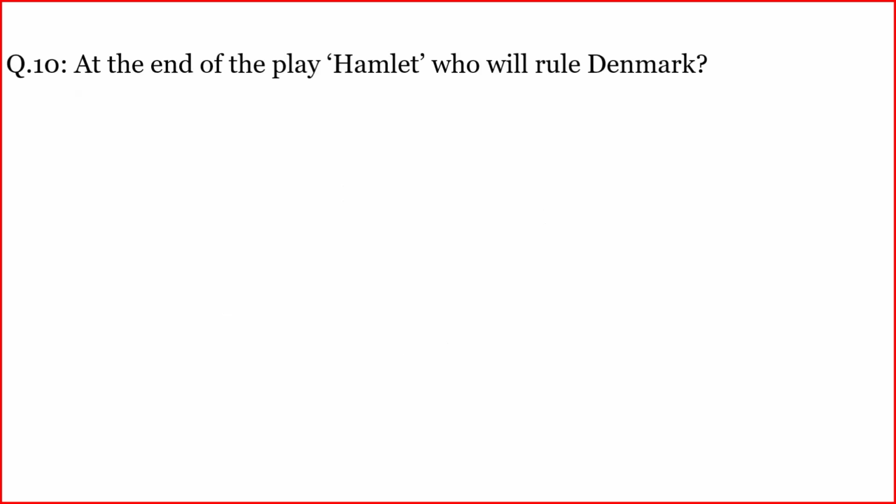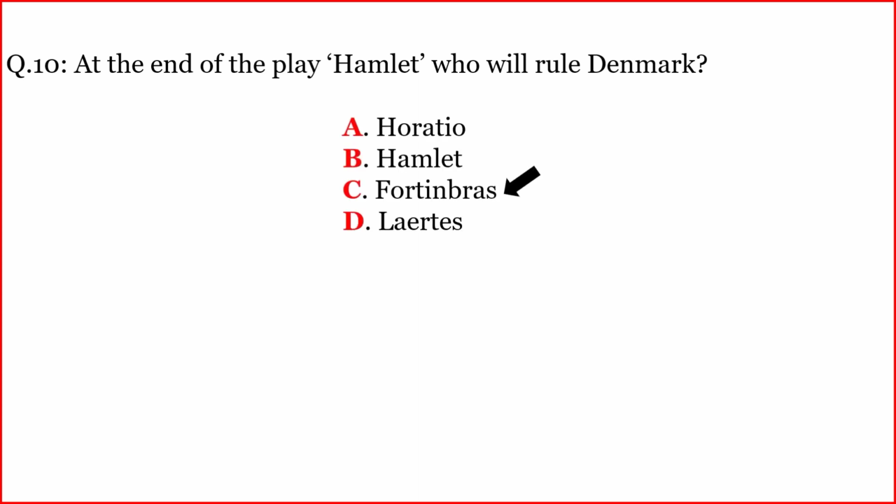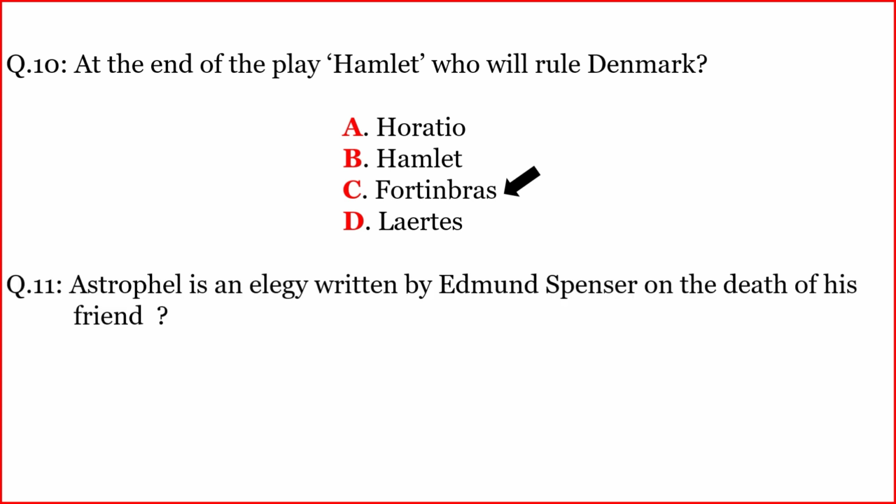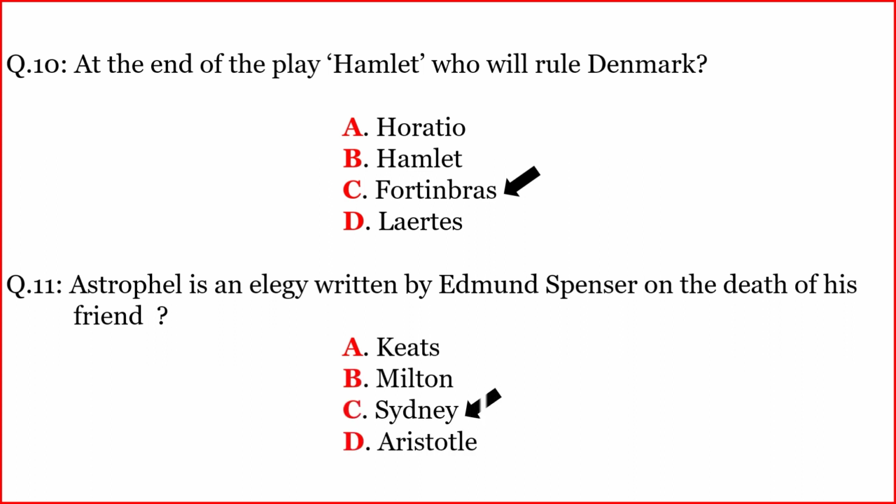Another question. At the end of the play Hamlet, who will rule Denmark? The correct option is C. Fortinbras. Another question. Astrophil is an elegy written by Edmund Spenser on the death of his friend. The correct option is C. Sidney.